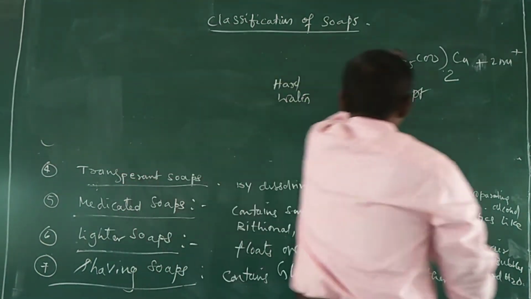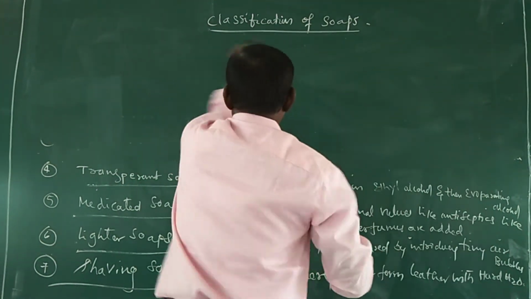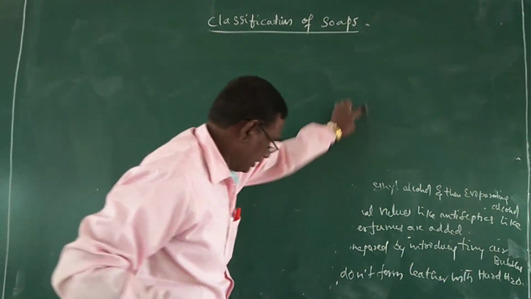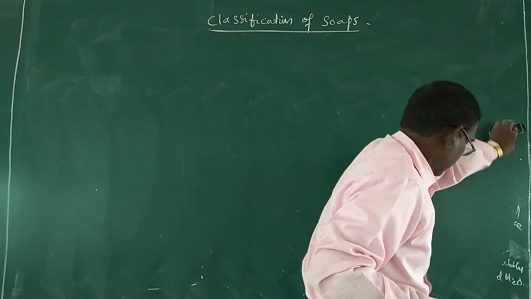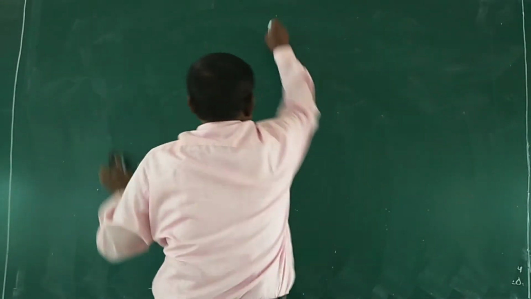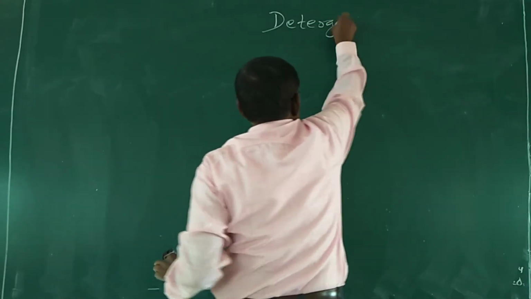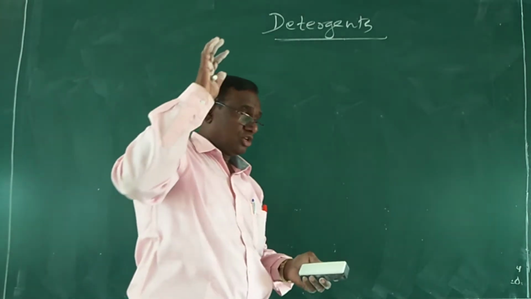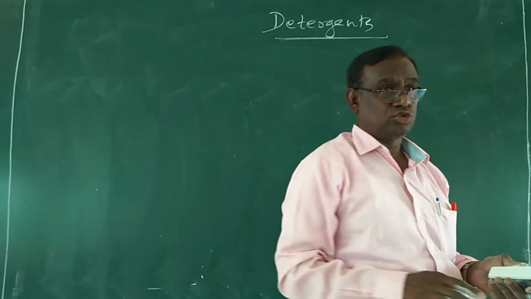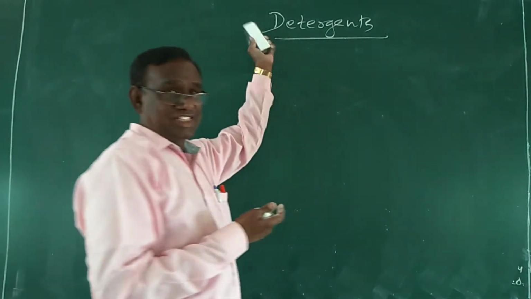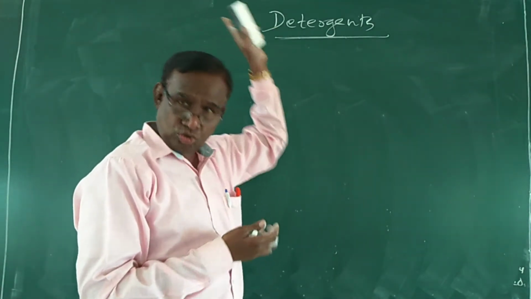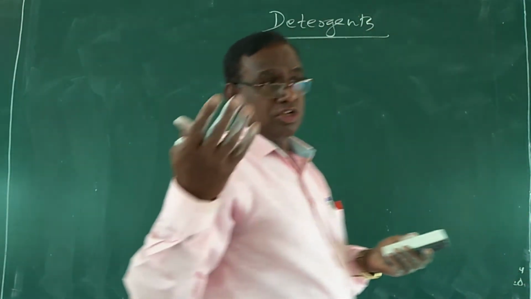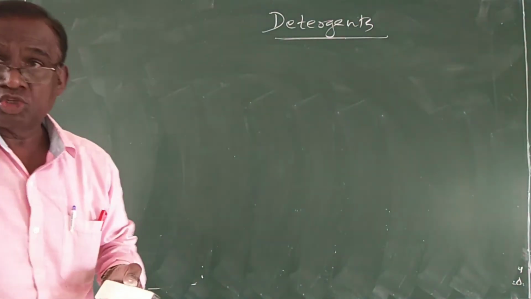Okay. So this is how we can classify the soaps into different types depending upon their composition and properties. And after soap, we are going to switch to another topic, which is called detergents. So these detergents are nothing but soaps which do not contain soap properties. Then what it means, you see, these detergents are nothing but soapless soaps.